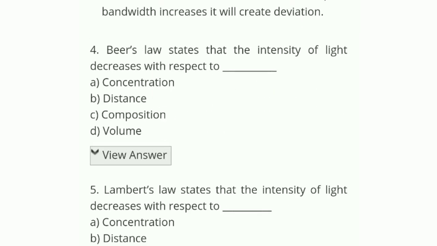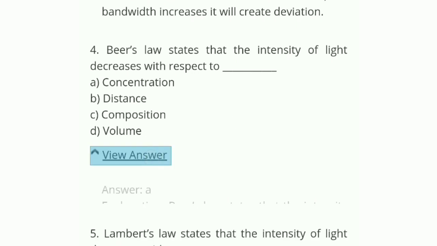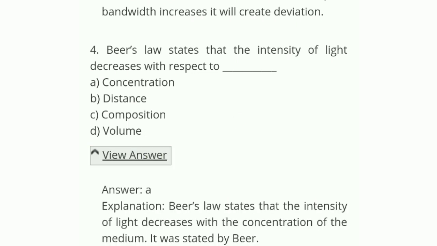Okay, so let's see question number 4. Beer's law states that the intensity of light decreases with respect to concentration, distance, composition or volume. The correct answer is A, concentration. Beer's law states that the intensity of light decreases with the concentration of the medium. It was stated by Beer.